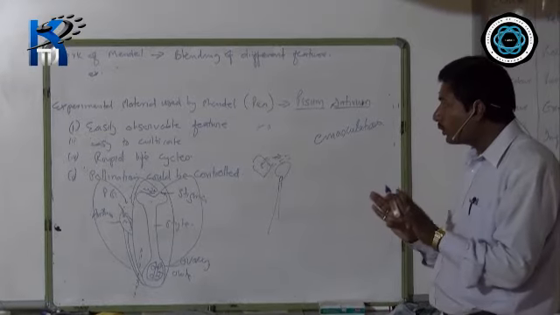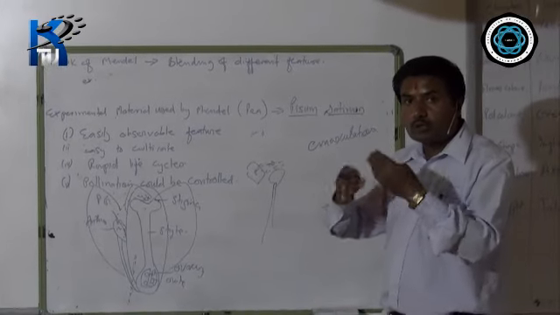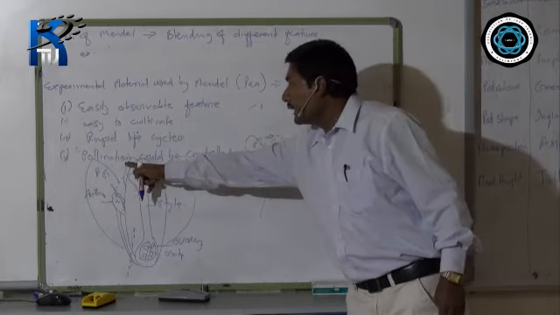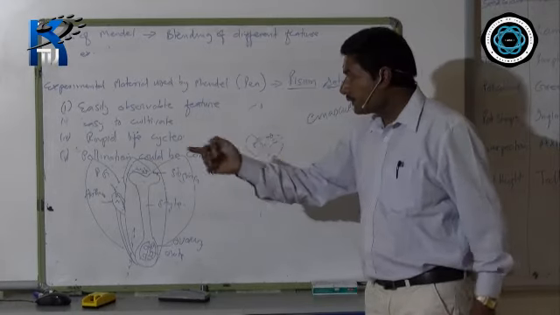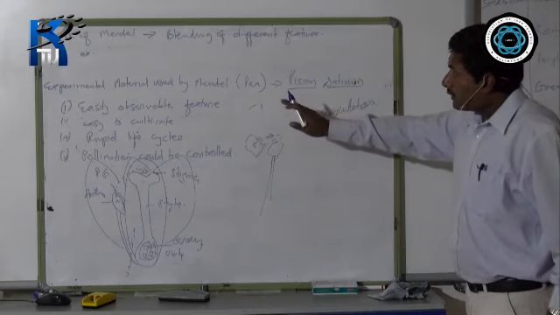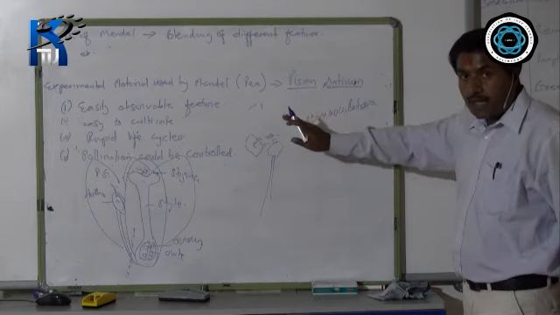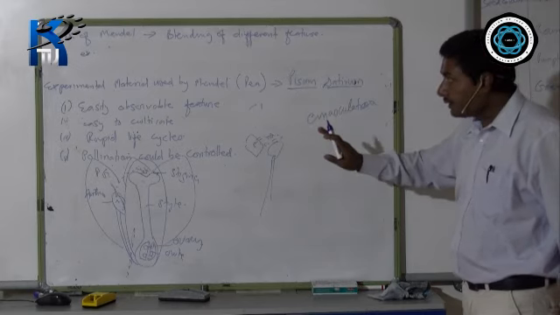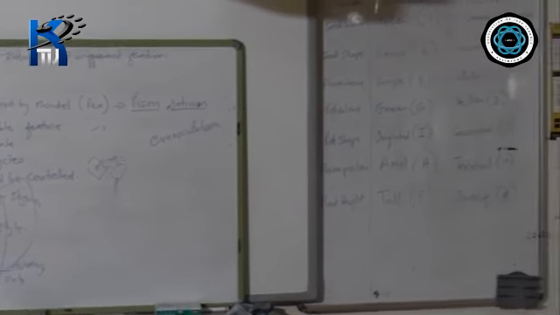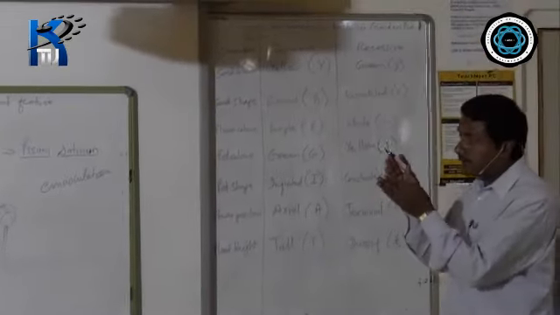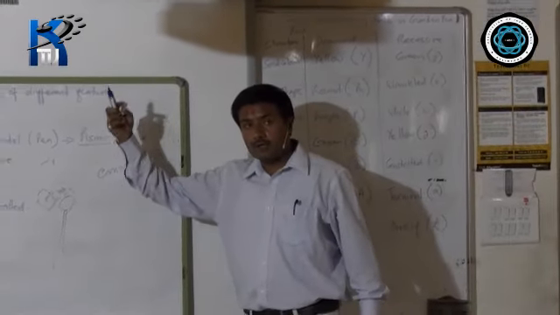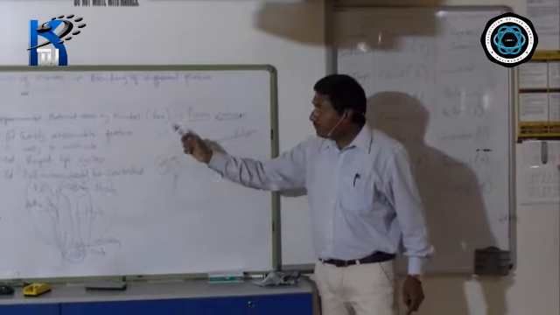So you are able to control the pollination. That is why you see that in pea plant, pollination could be controlled. This was the reason why Mendel chose pea plant for his experiment. Now, come to another thing. Why exactly pea? This type of feature can be seen in other plants also, in other organisms also. But why pea?